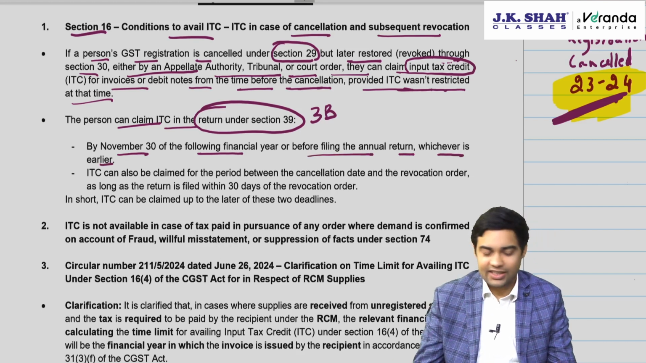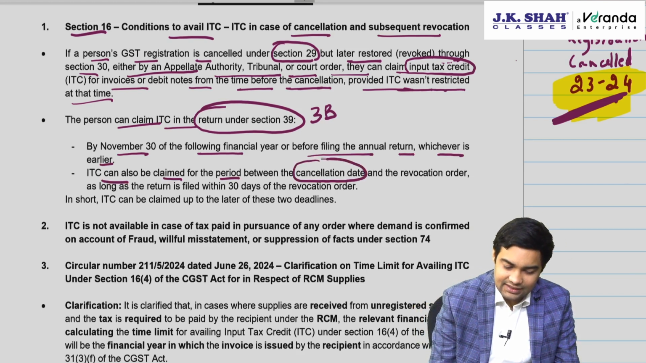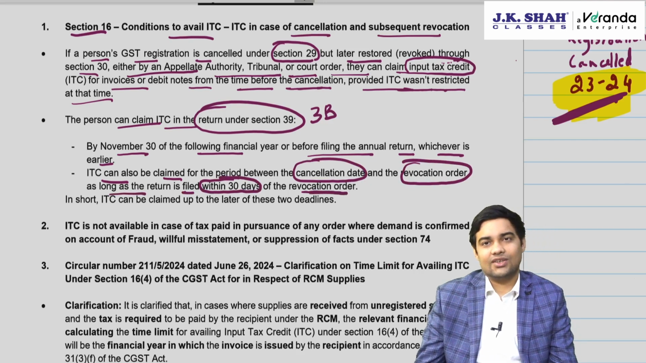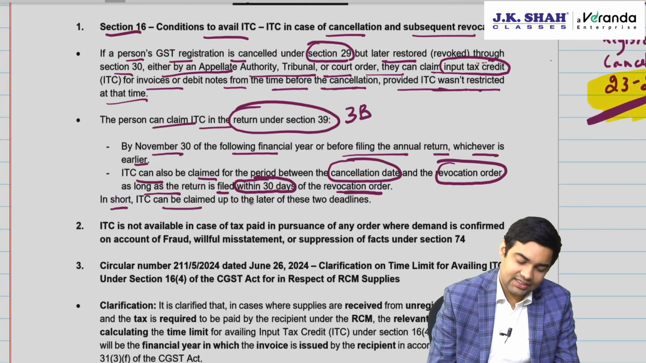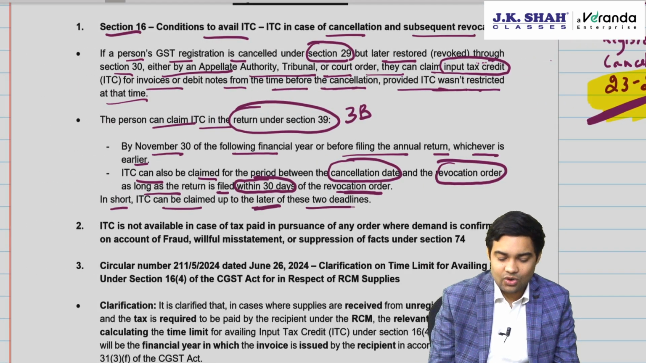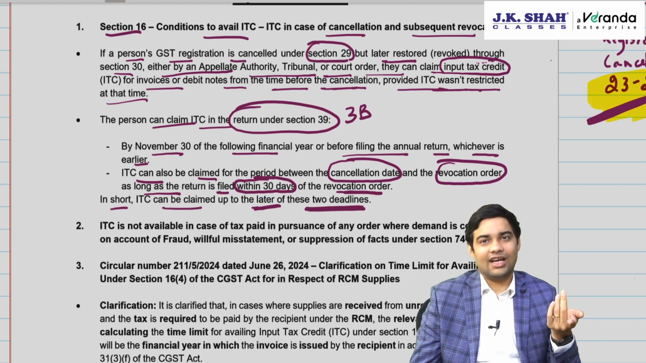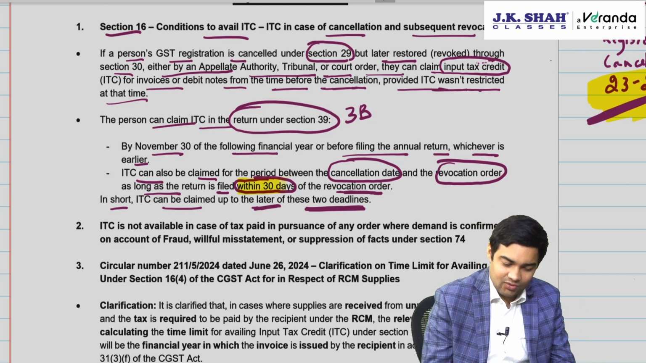This timeline you already know. ITC can also be claimed for the period between the cancellation date and revocation order, as long as the return is filed within 30 days from revocation order. So all the ITC can be claimed. In short, ITC can be claimed up to the later of these two deadlines. Which are the two deadlines? One is 30th November or date of filing annual return, which is the normal time limit, last date to avail ITC, or 30 days from revocation order.